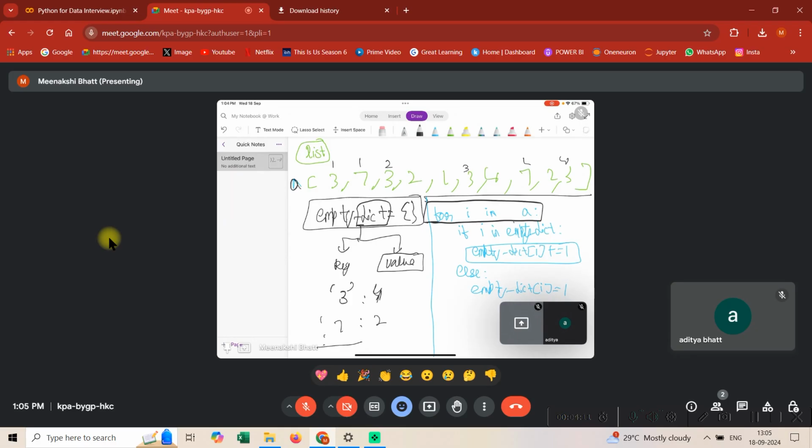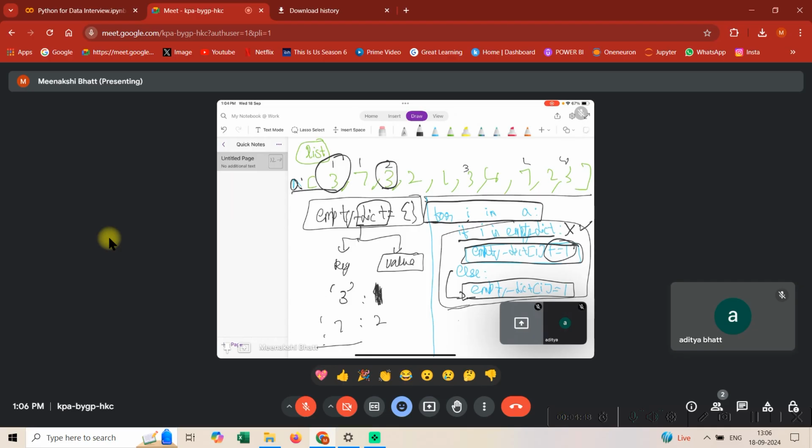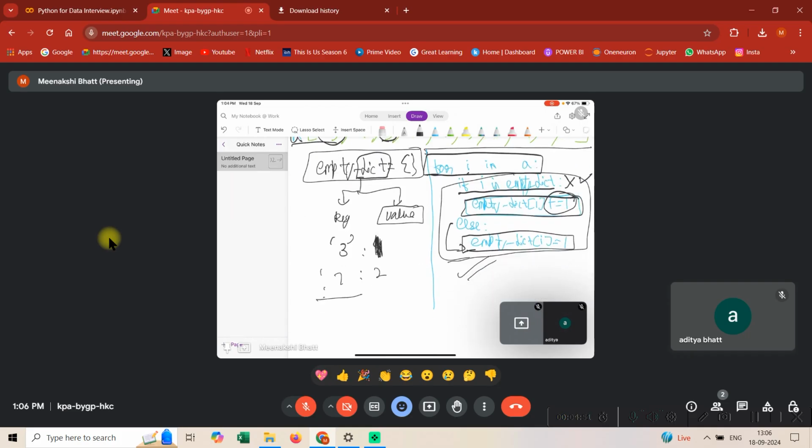See, the first for loop is for I in A. A is nothing but our list. So the first time it will have 3, and if 3 in empty dict will be false, so the code will go to the else part, and empty dict would be assigned 3 the value 1. Now for 7 also 1 would be assigned, but once 3 comes again, for 3 in A, if 3 in empty dict, 3 was already there, right? So this would be true and the count of 3 would get increased by 1, and similarly the process will work. So guys, this is the main thing that you need to remember.